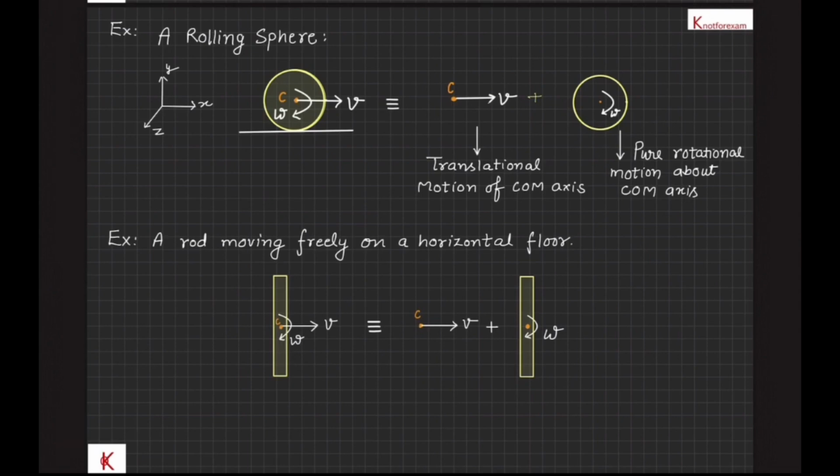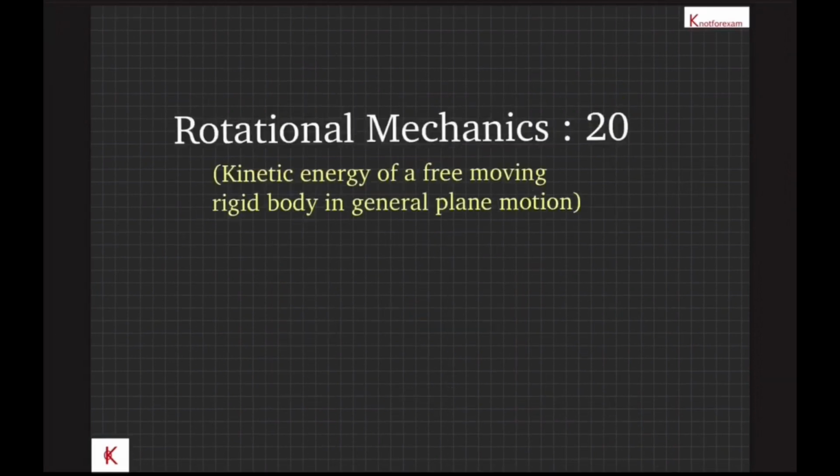And the motion can be analyzed easily as a combination of pure translation motion of center of mass and pure rotational motion about center of mass. We are going to discuss kinetic energy of a free moving rigid body in general plane motion.